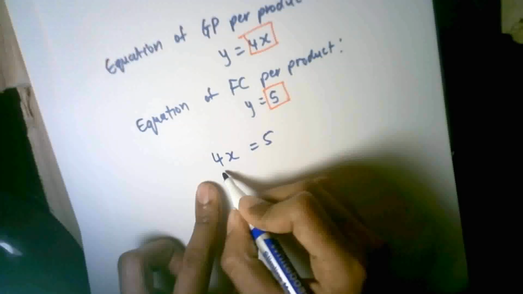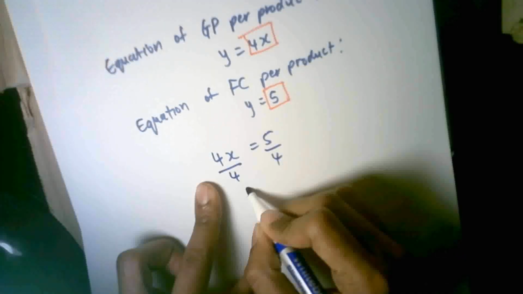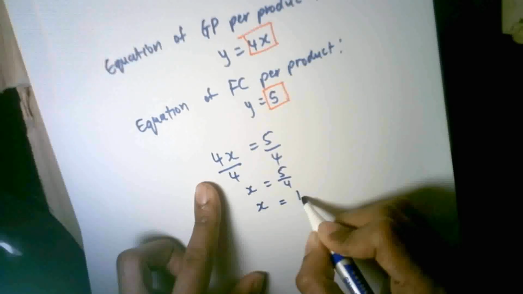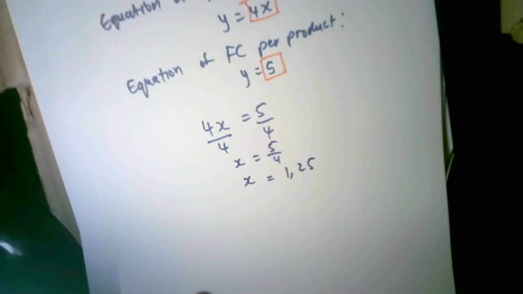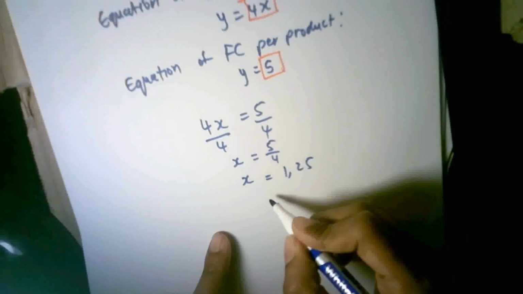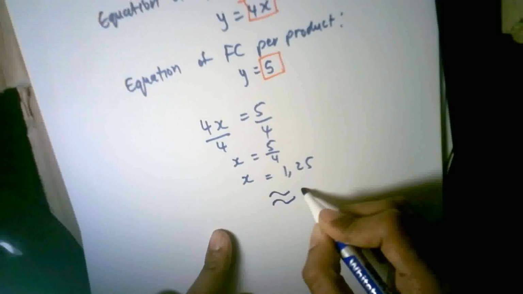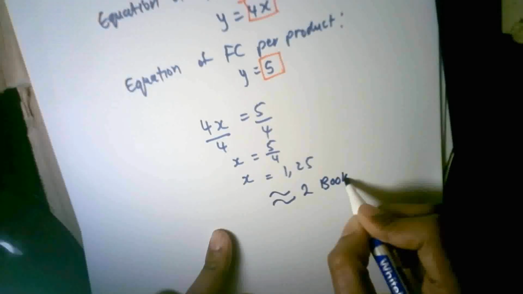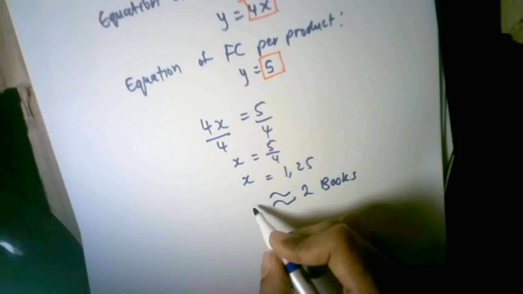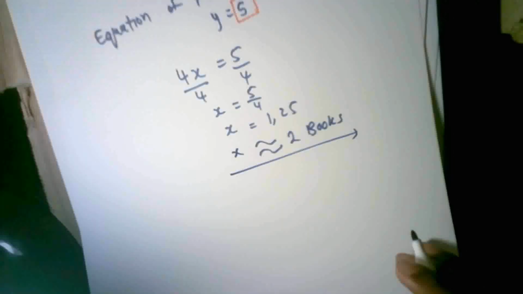This is just simple algebra. I divide both sides by 4. x is equal to 5 over 4, and in decimals, x is equal to 1.25. But you might ask me, how can I sell 1.25 books? It's a decimal amount, so let's approximate it. We need to sell approximately 2 books. Please don't round down. We're quite tempted to say 1 book, but what about the quarter? We have to include that quarter as well. So we need to sell 2 books.